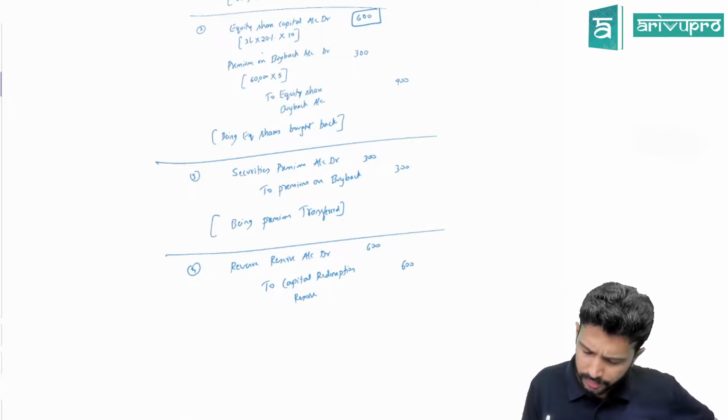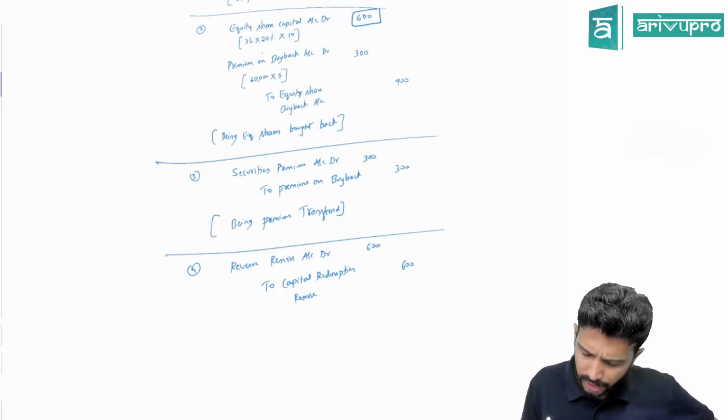Somebody is asking, sir, what if securities premium doesn't have enough balance? Then you transfer this premium off to your P&L. If you have enough balance, set it off with securities premium. Otherwise, adjust that premium with P&L itself. Over, or one more entry.